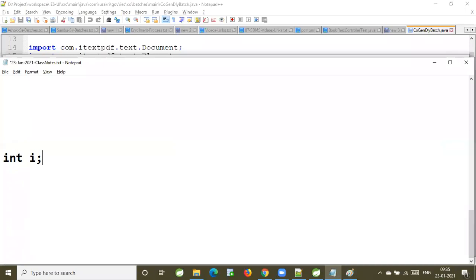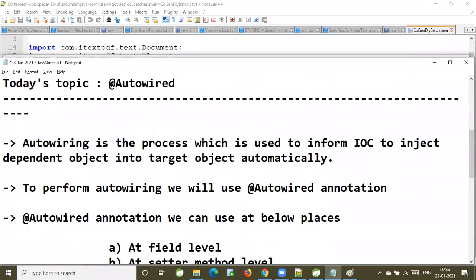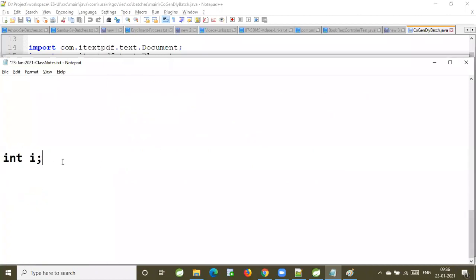Sir, if I want to choose one of the implementation classes dynamically at runtime? No, sir. You have to give it at the time of component scanning only. Dynamically, you can't do that. If you want to do it dynamically, then you need to go for interface injection.